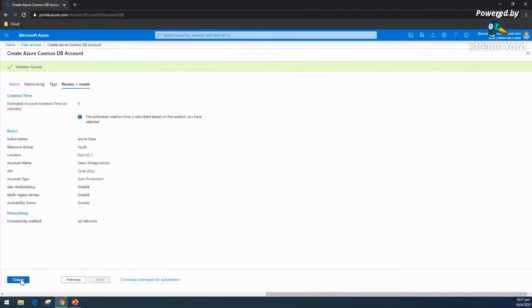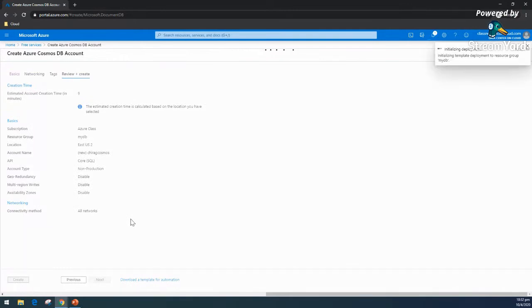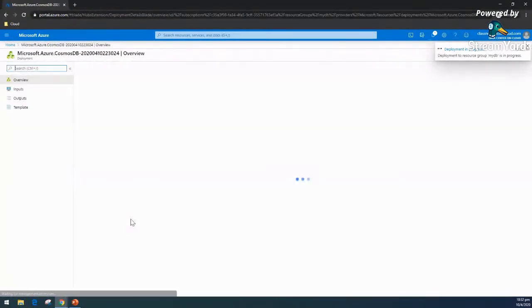These four or five options I want to choose, because I have selected the free tier. That is why the 400 RU is already selected. Even that can change later; it is not a fixed one. We can increase it after the creation of this Cosmos DB instance, and we can adjust it according to our requirement, and some other options can be tweaked.